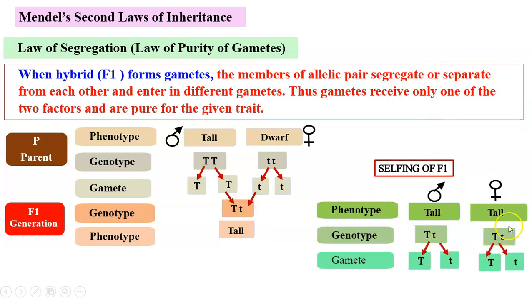yes, here we can see the hybrid forming gametes. And that time what is happening? The genes present in that hybrid, they separate or they segregate from each other and enter in different gametes. And thus each gamete receives only one of the two factors, and therefore each gamete is pure for the given trait. This is universally applicable law.